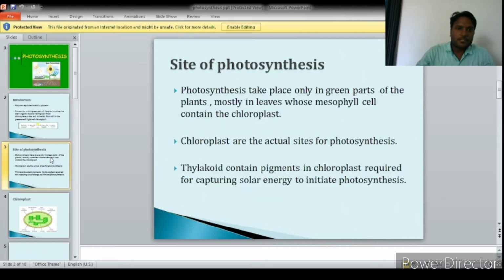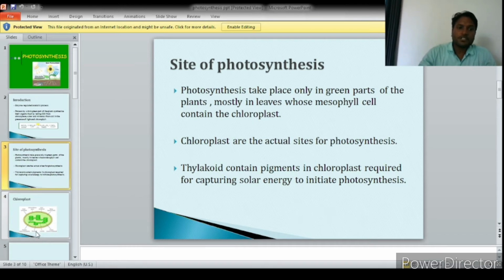Now we will see what the site of photosynthesis is. In this topic, we will see the site of photosynthesis, the requirements of photosynthesis, the phases of photosynthesis, and the significance of photosynthesis. When we talk about the site of photosynthesis, we know that photosynthesis occurs in the green part of the plant where chlorophyll is present, and chlorophyll is found in chloroplast. That's why the site of photosynthesis is the chloroplast in the plant.